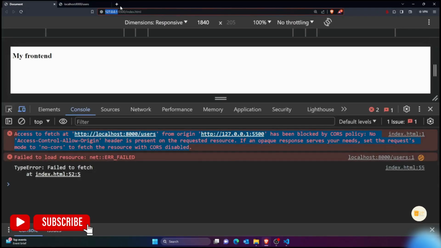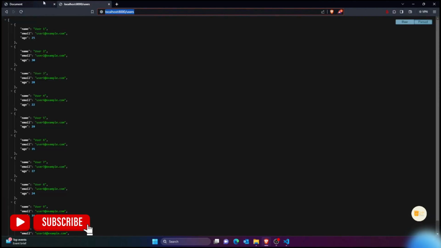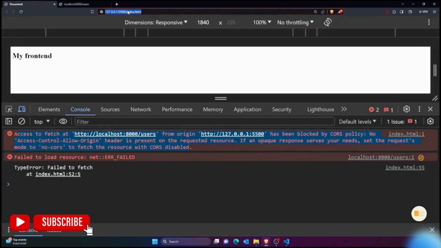Why? Because this can be some random front end. Why would I allow google.com or facebook.com to access my backend? That's what I'm saying. So your front end might be hosted at some URL. You have to allow that URL from your backend. How can I do this?